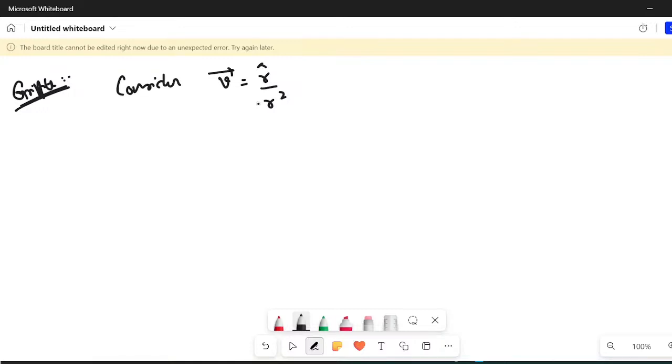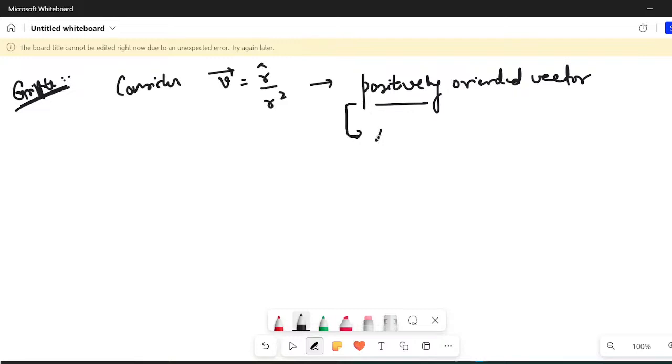Clearly this particular vector field is positively oriented. You can see that r square always remains positive. And since it is positive, its divergence should be positive. Why should its divergence be positive? Because this is radially diverging outwards. Its strength is going to weaken as r increases, but overall this is a radially diverging field, isn't it?